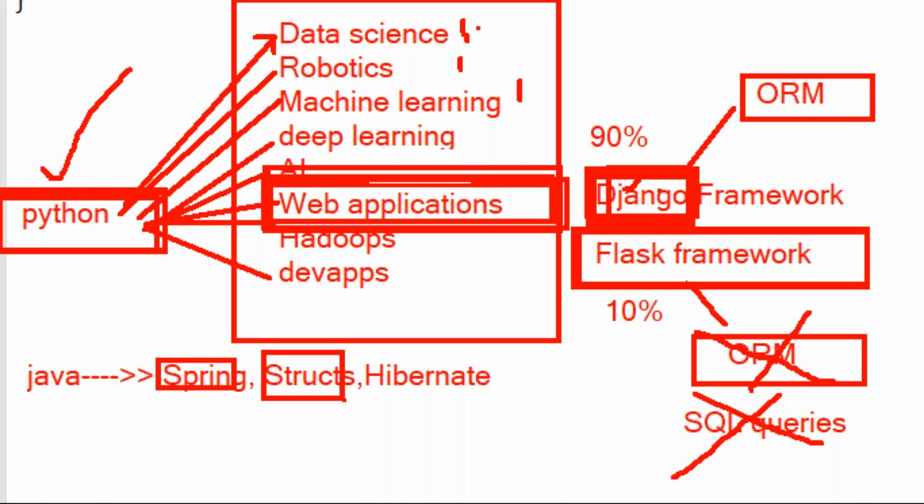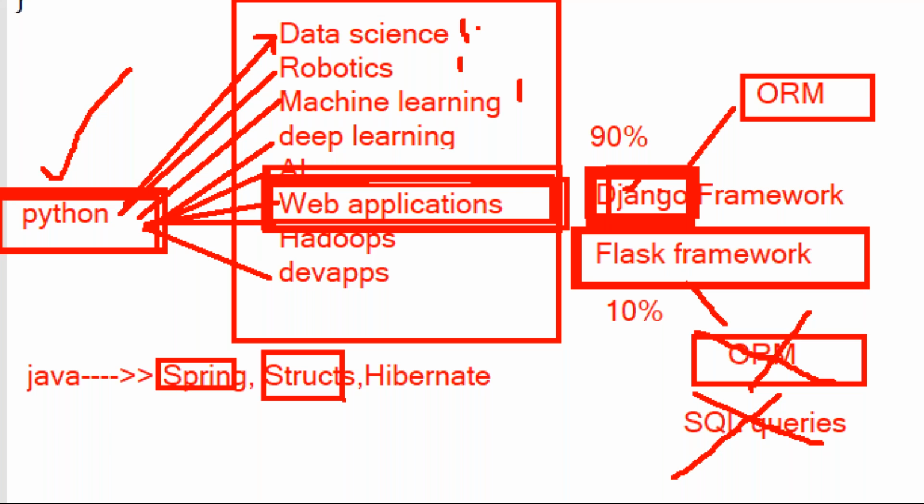REST API is important for cracking the interview, sir. First of all, if you want to learn REST API, 100% Django is required. Why Django? For web application development. After developing a web application, we are going to add some extra benefits, extra features to our application to make our application more beautiful or more powerful. That is REST API. So right now, forget about REST API in your mind. Just think about the Django framework.